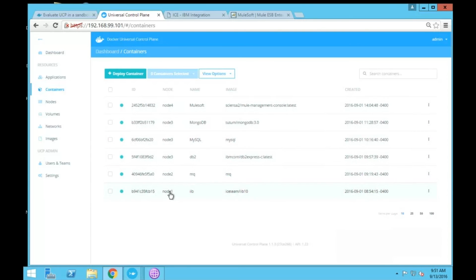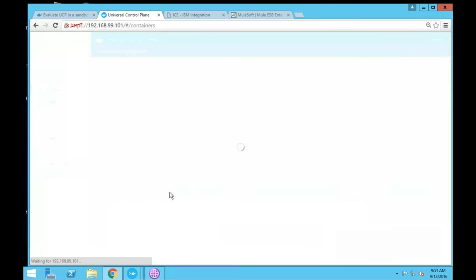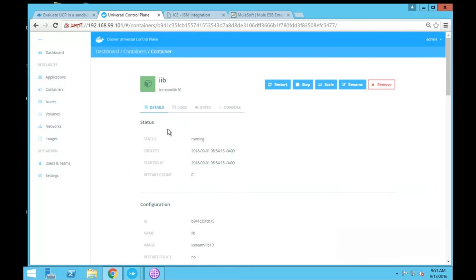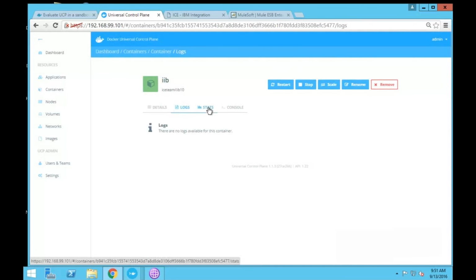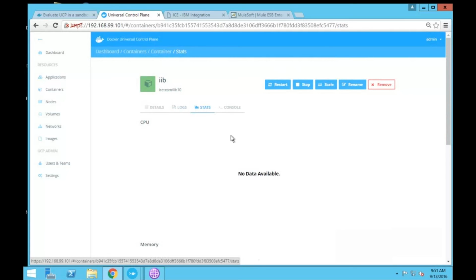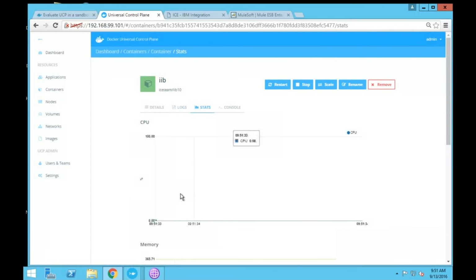If I click on IIB, now I can see the whole details of my IIB here, and I can check the logs, and I can see the entire logs of my system at one single place. And also you can see how much CPU and memory is allocated to my system.